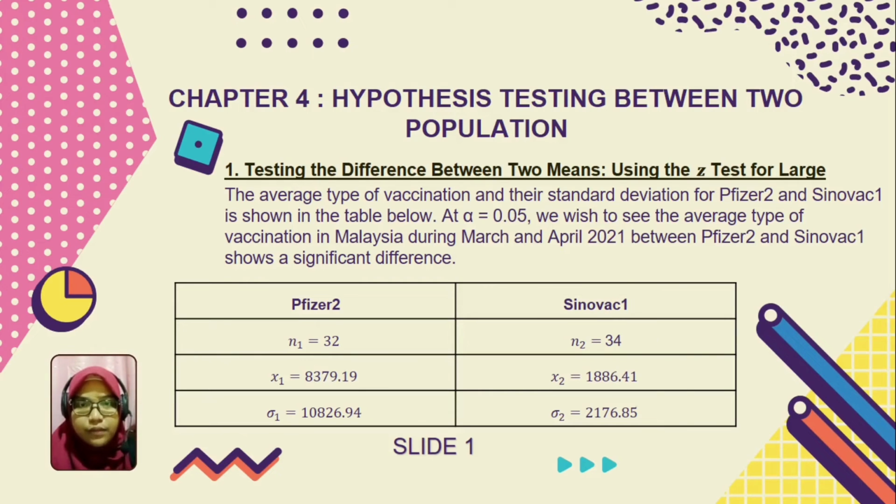The next slide will be chapter 4, which is hypothesis testing between two populations. We are testing the difference between two means using the z-test for large samples. The average type of vaccination and their standard deviation for Pfizer 2 and Sinovac 1 is shown in the table below. At alpha equal to 0.05, we wish to see whether the average type of vaccination in Malaysia during March and April 2021 between Pfizer and Sinovac 1 shows a significant difference.